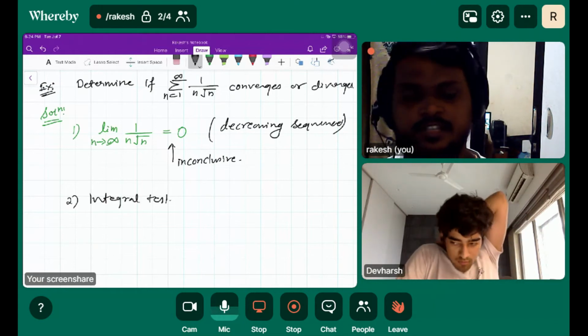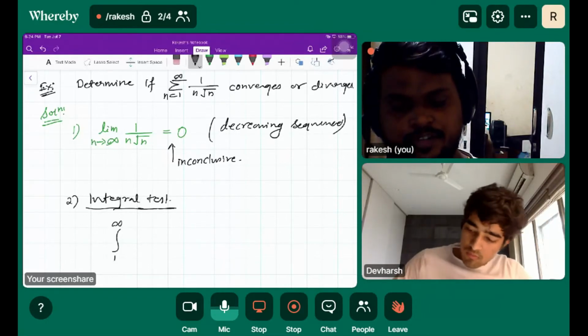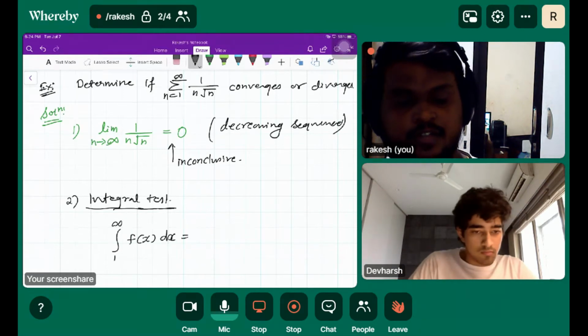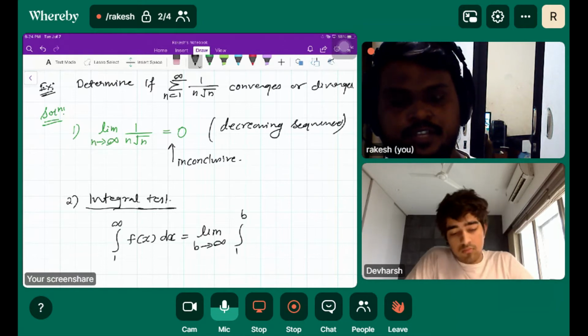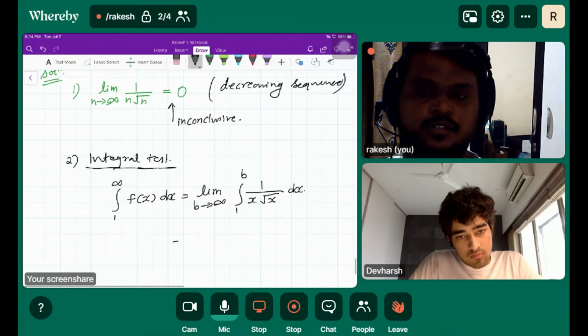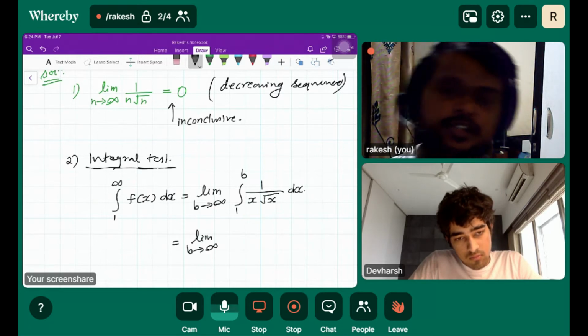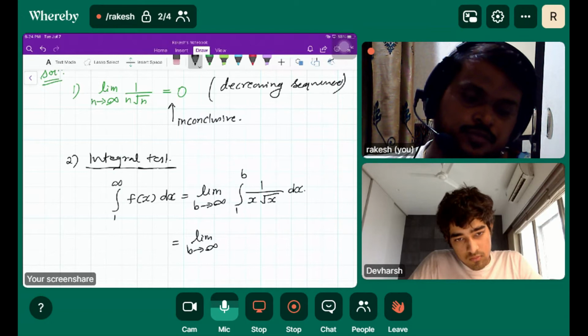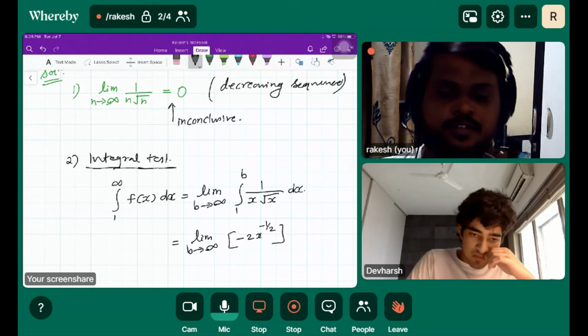Second, we apply the integral test, that is, we set up the integration from 1 to infinity of the function dx, and we convert it into a limit. So limit b tends to infinity, integration from 1 to b of 1 over x root x dx, which is limit b tends to infinity of minus 2 x raised to minus half from b to 1.